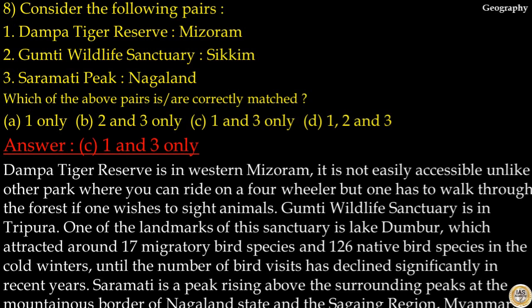Dampa Tiger Reserve is in western Mizoram. It is not easily accessible unlike other parks where you can ride on a four-wheeler, but one has to walk through the forest if one wishes to sight animals. Gumti Wildlife Sanctuary is in Tripura. One of the landmarks of the sanctuary is Lake Dumboor, which has attracted around 17 migratory bird species and 126 native bird species in the cold winters, although the number of bird visits has declined significantly in recent years. Saramati is a peak rising above the surrounding peaks at the mountainous border of Nagaland state and the Sagaing region of Myanmar. So your answer to this question is option C.